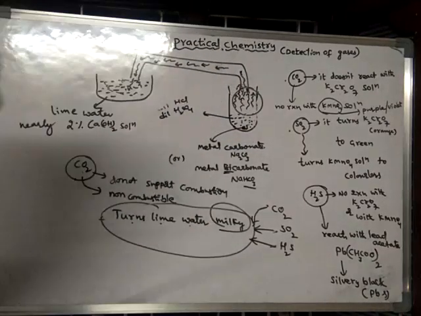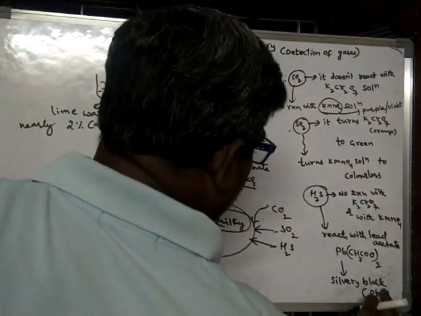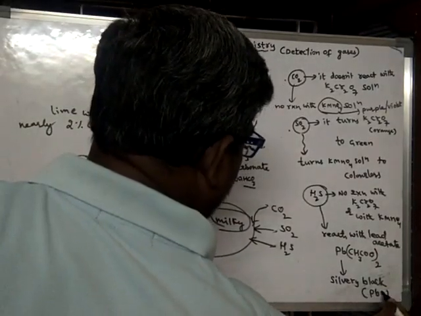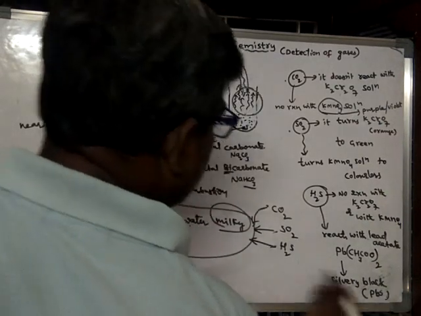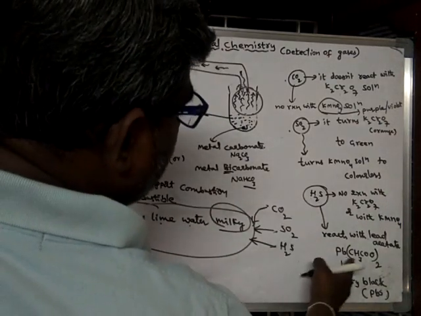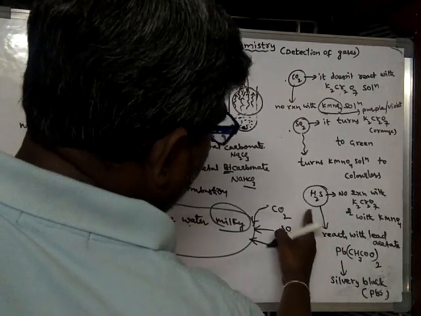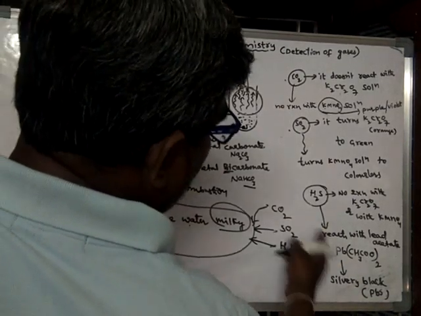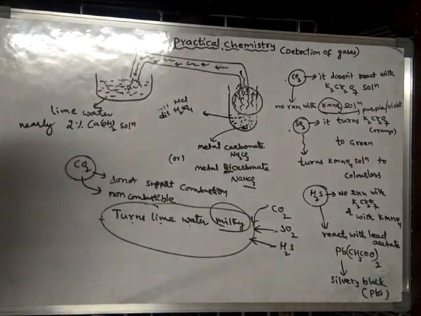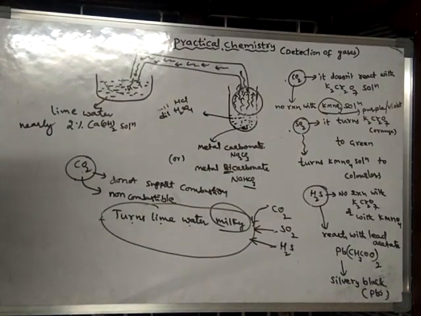What is the color of lead sulfide? The color of lead sulfide is silvery black. So due to the reaction between these two, lead sulfide, a silvery black colored substance, is formed.